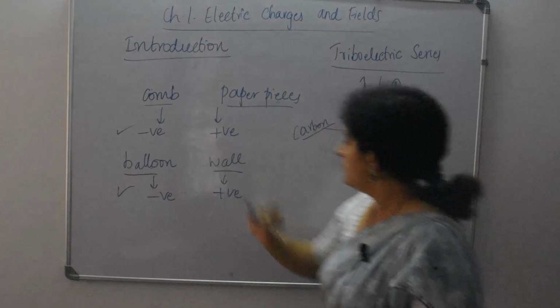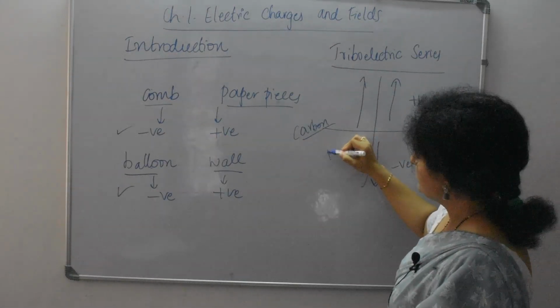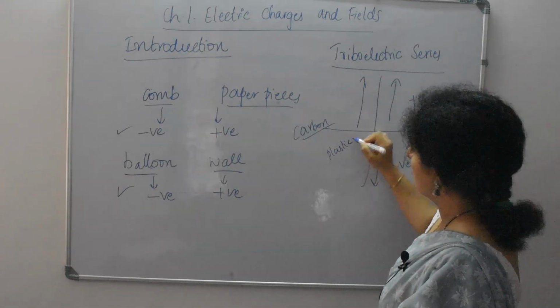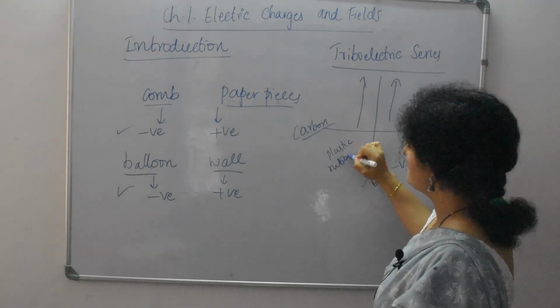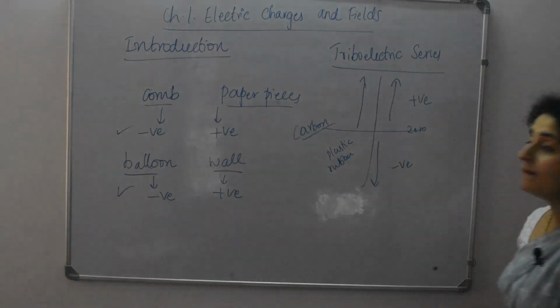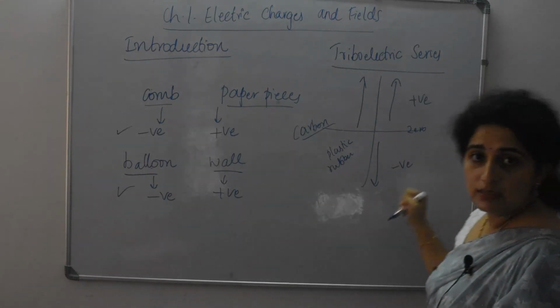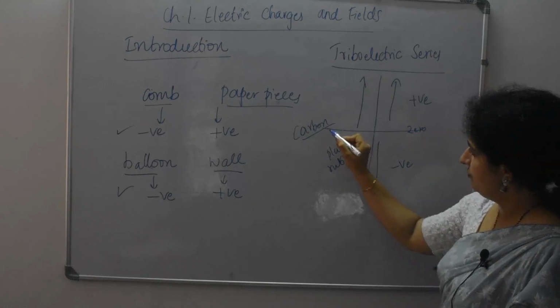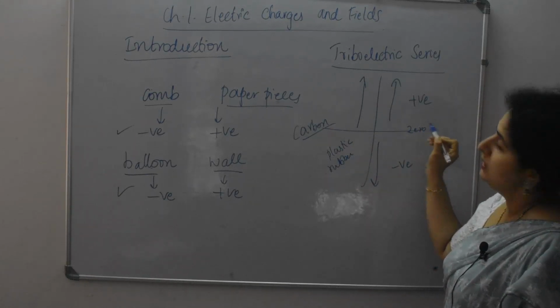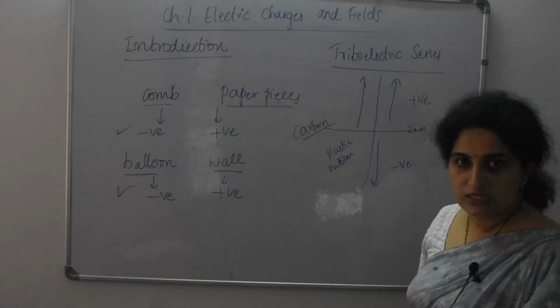This comb, balloon or any plastic materials, rubber, all those things will come under the category below the 0 level. If you take this as the 0 level, above that you have positive charges.